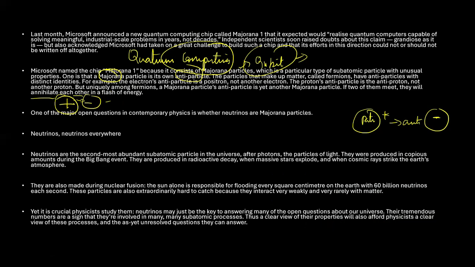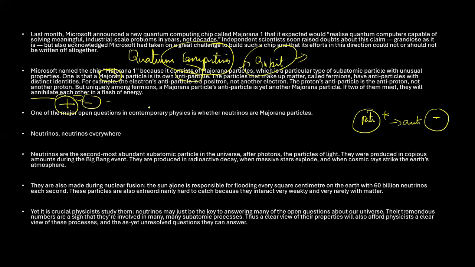So scientific significance. If successful, Majorana 1 could contribute to more stable and error-resistant quantum computing. So if we are able to use this particle properly, I think we can come up with something which is called more error-resistant quantum computing. So the future impact would be that we will be revolutionizing computing by overcoming current computing errors. So whatever quantum errors that we have right now, all of that is basically going to be resolved. Okay.